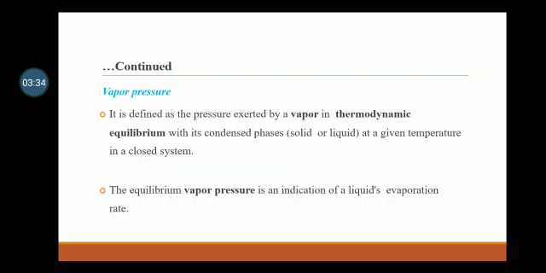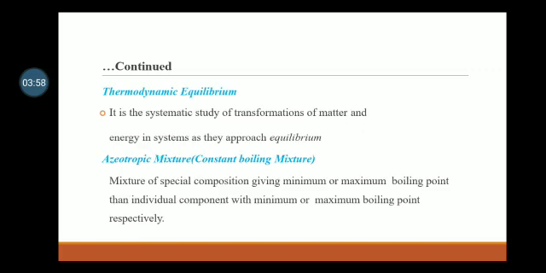Then vapor pressure. It is defined as the pressure exerted by a vapor in thermodynamic equilibrium with its condensed phases, solid or liquid, at a given temperature in a closed system. The equilibrium vapor pressure is an indication of a liquid's evaporation rate. Thermodynamic equilibrium: it is the systematic study of transformations of matter and energy in systems as they approach equilibrium.